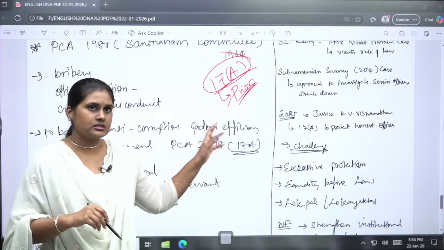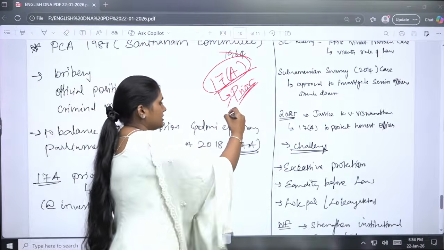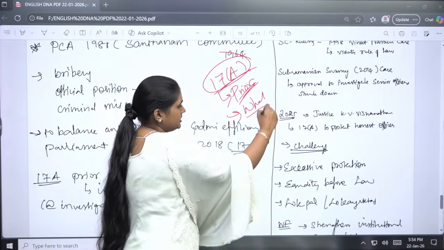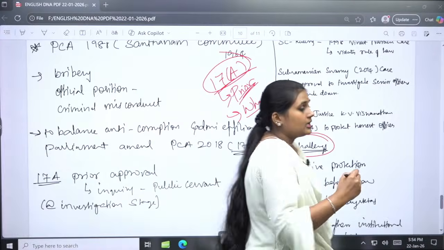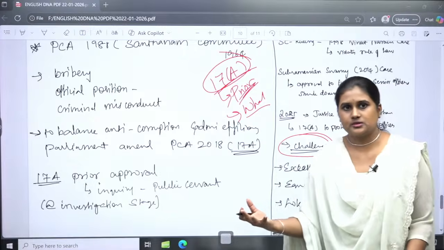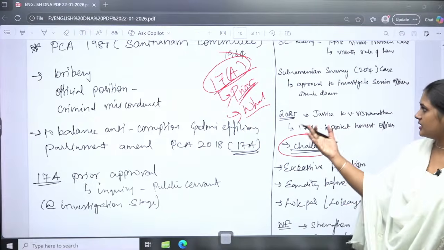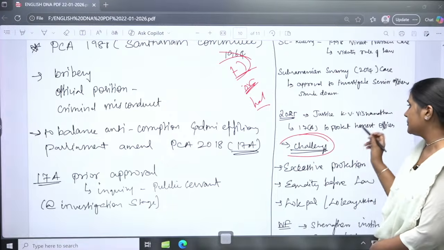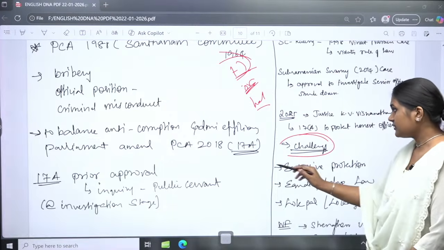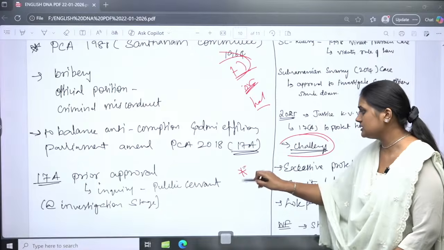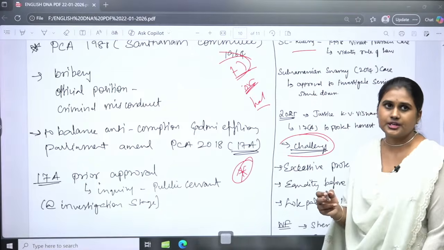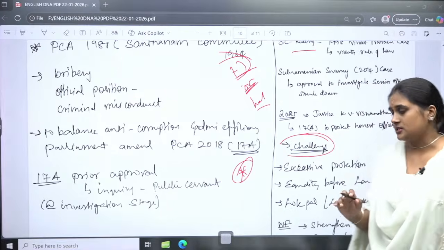Then what would be the challenges faced by the government or the public servant if we implement 17A, or if we do not implement 17A. Apart from that, you have to focus on the Supreme Court judgments; the latest verdict should be mentioned in your answers also.